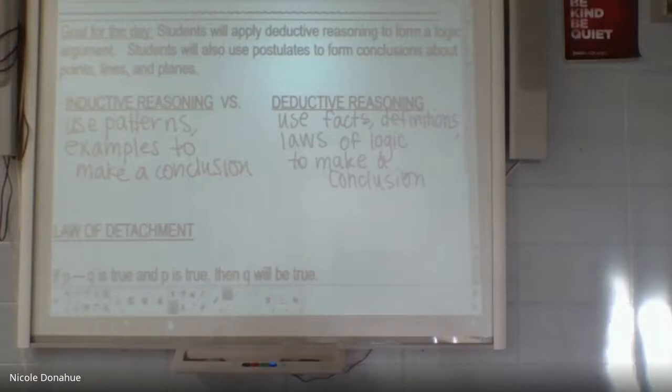So this would be an example: if the fire alarm went off right now, you know we would go outside. It's the law, like we have to go outside. The law that if the fire alarm goes off, we can't stay in the building. That's a fact that we know. It's not because, hey, every other time the fire alarm has gone off, we've all seemed to have left the building. I would say that is more kind of a whim versus the other one, which is pretty concrete, that for sure we have to do this because of this reason.